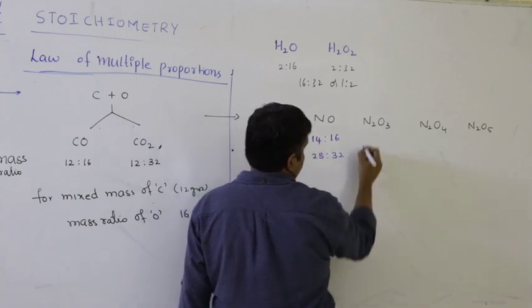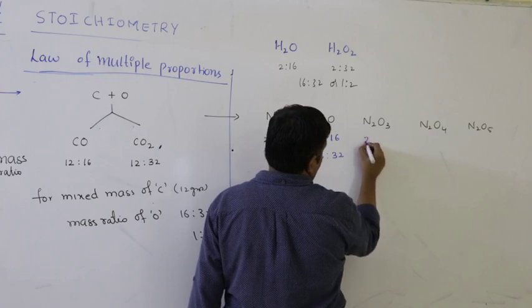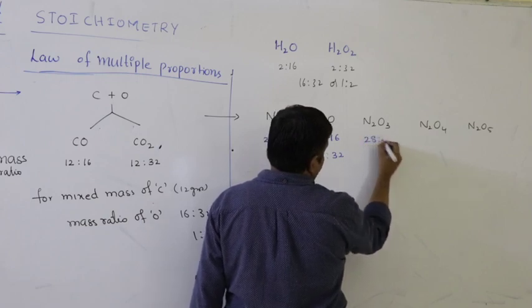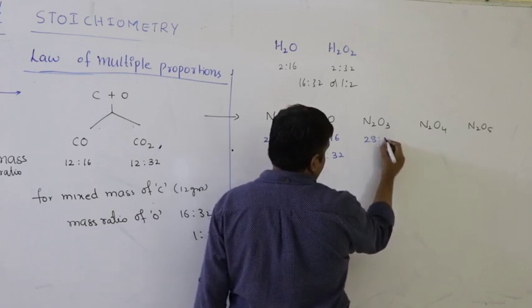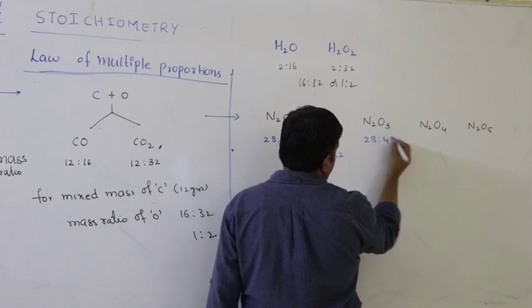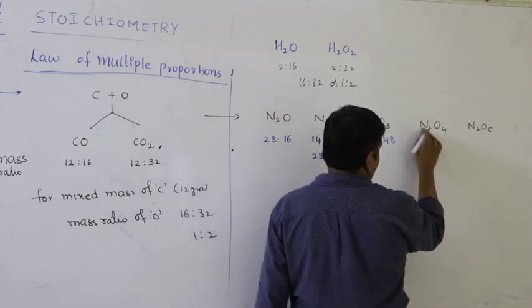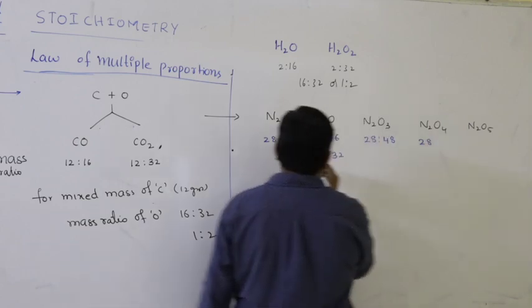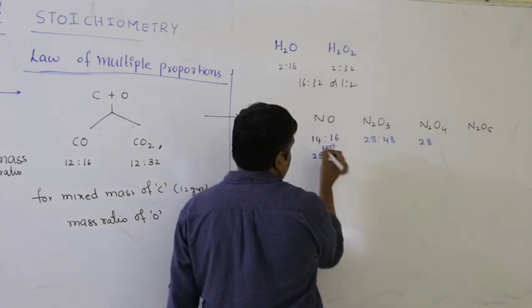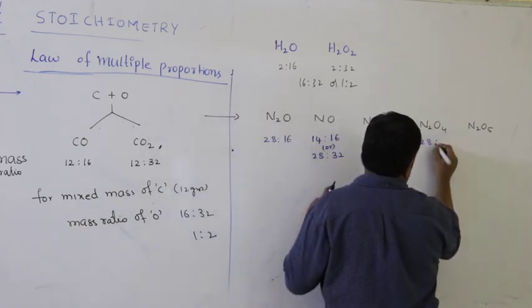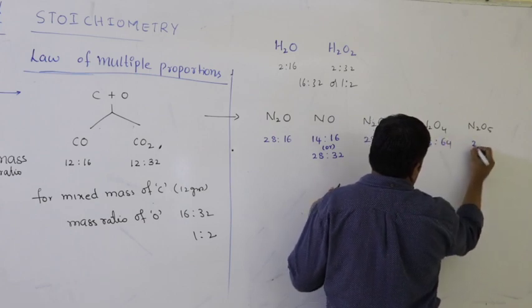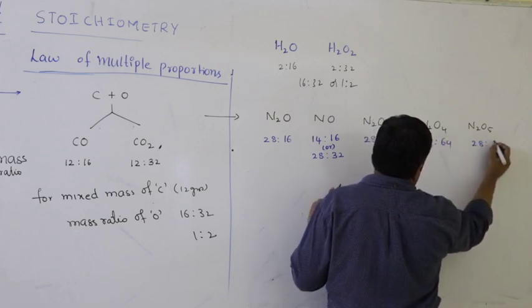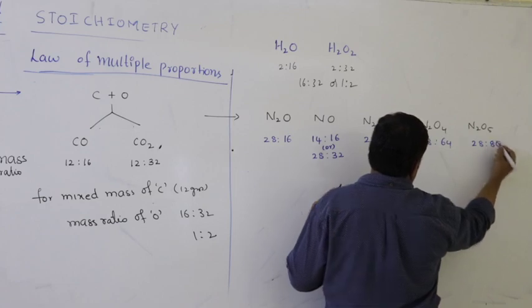Or what I can write, 28:32. Here, 2 nitrogens, 2 into 14, 28, and 3 into 16, 48. 2 into 14, 28, 4 into 16, 64. 28, 5 into 16, 80.